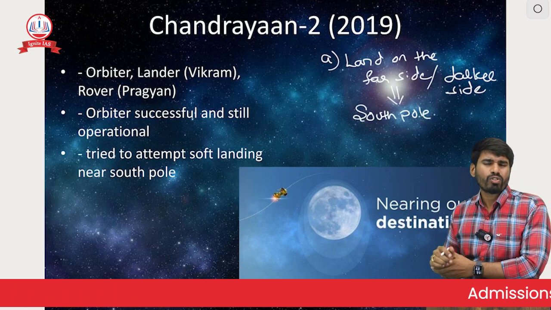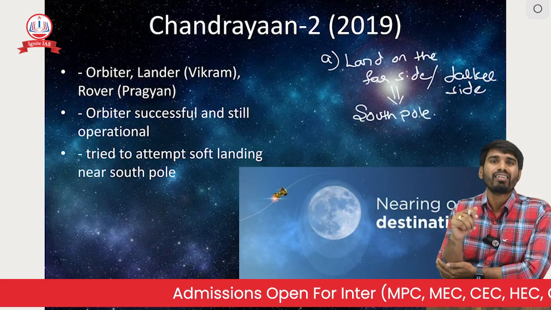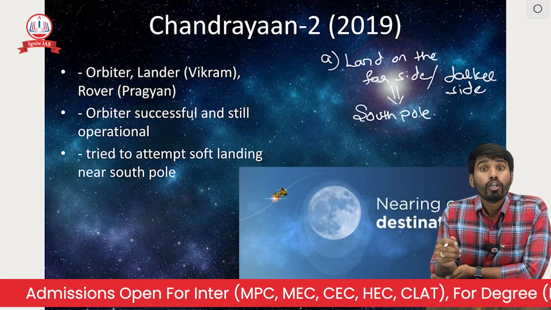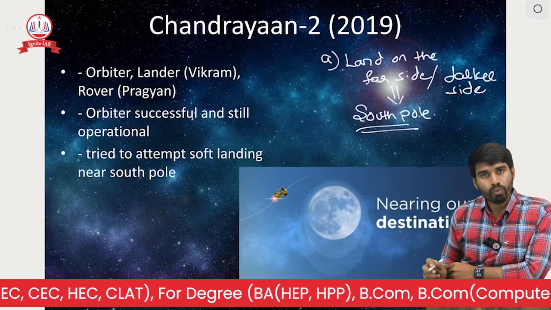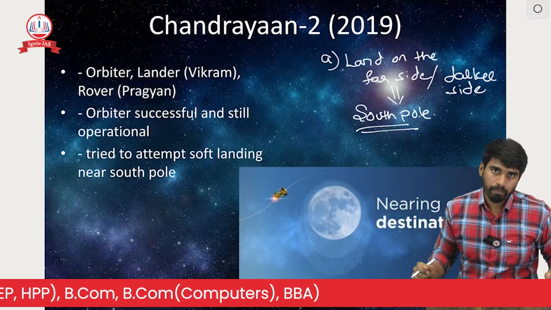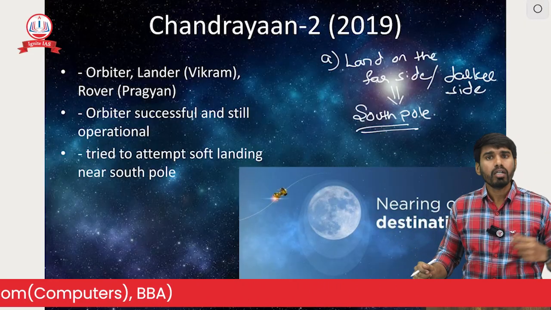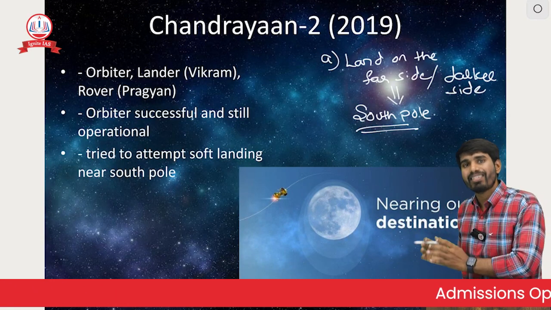So what is this south pole? And why do we call it the far side, or why are people calling it the dark side? There should be some reason, right? The reason is that this south pole part of the moon was not explored for a long period of time. It was only recently known to our scientific community. We started exploring this part recently.